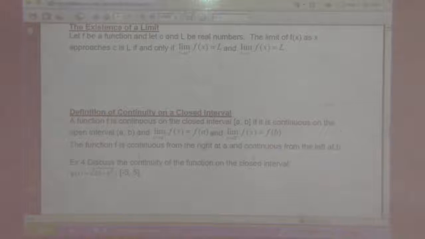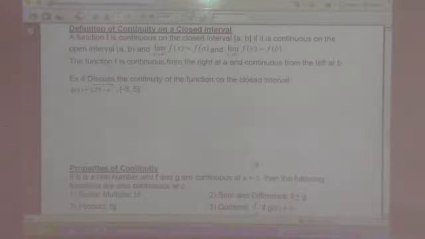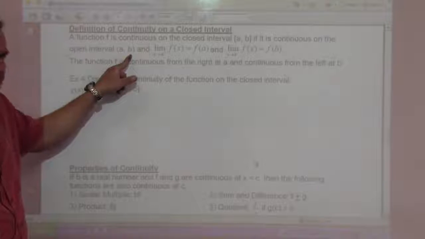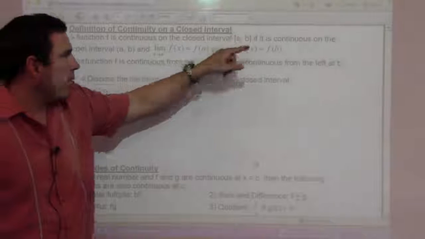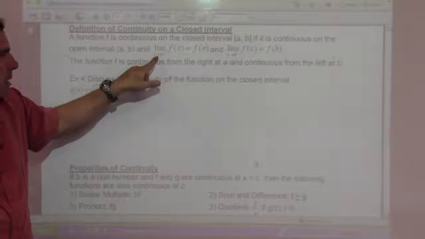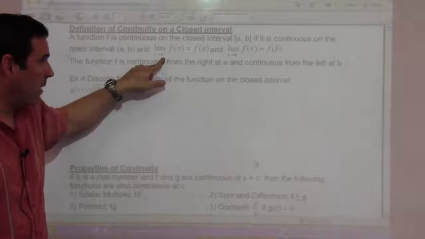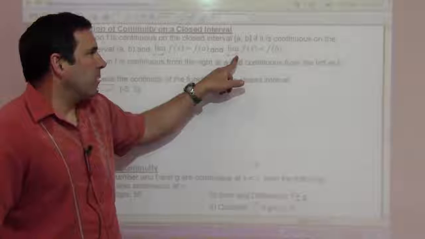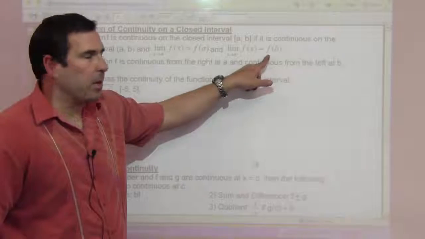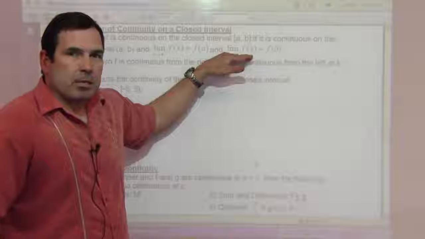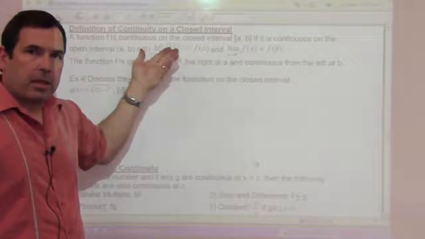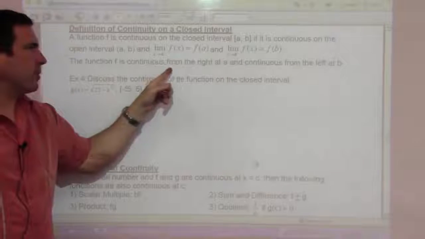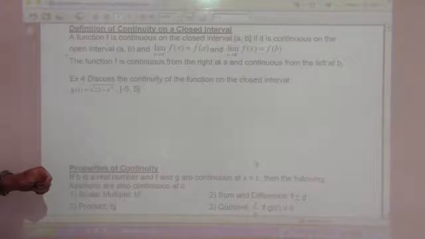Next one, definition of continuity on a closed interval. A function f is continuous on the closed interval [a, b] if it is continuous on the open interval (a, b), so the open interval that does not include the endpoints, and the limit as x goes to a from the right side of f of x equals f of a, and the limit as x goes to b from the left side of f of x equals f of b. So as long as the limit is the same as the defined value, then it's going to be continuous on the entire interval. So the function f is continuous from the right at a and continuous from the left at b.